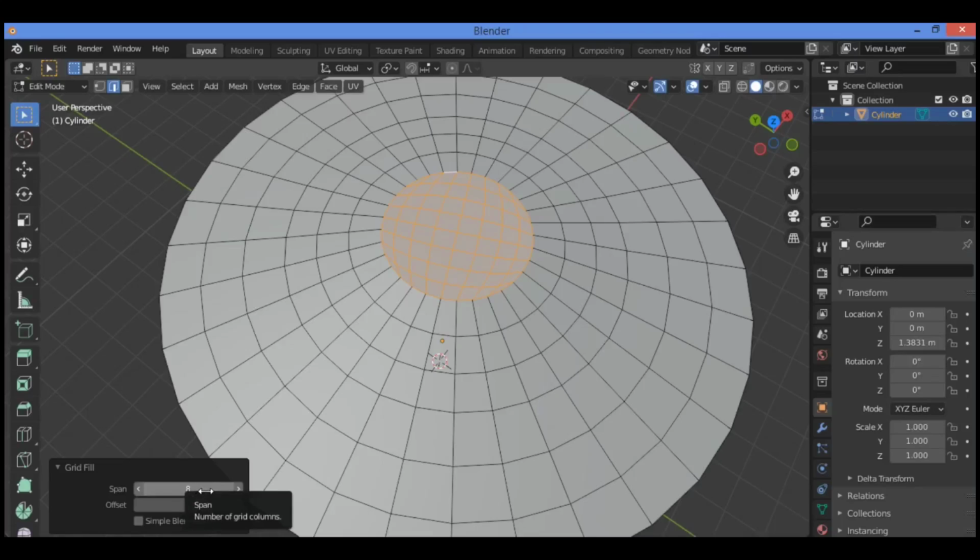Our base mesh for our mushroom model is now complete. In the next section, we will be UV wrapping our model.